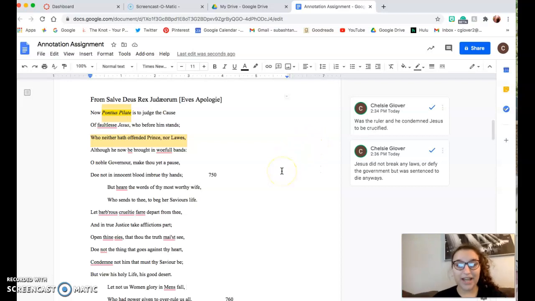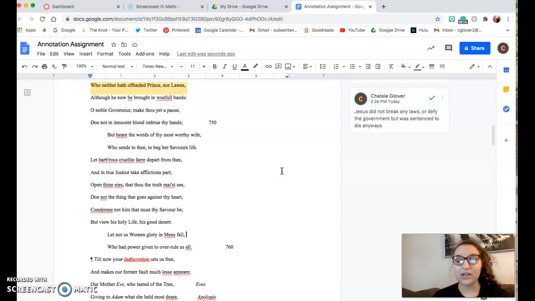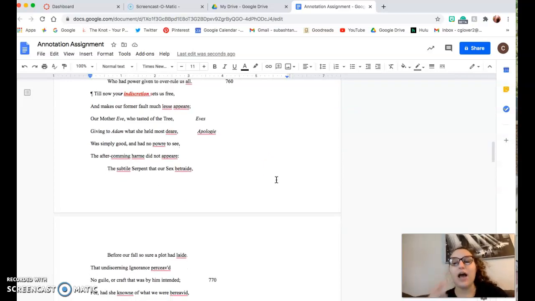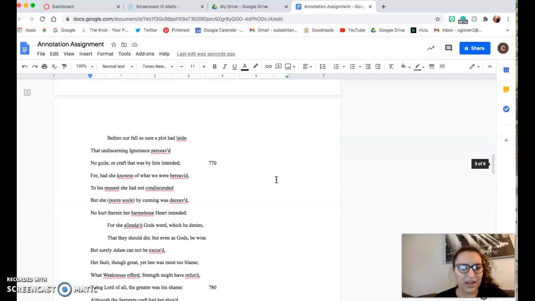Another really important annotation technique is to ask questions. The questions I like to ask are, what does this mean? What did the author intend by this? Not necessarily, what does this word mean? Because if your question is what a word means, you need to go figure that out and put that definition into your annotation. But you can ask a question about symbolism or what the author meant, or maybe if there's a hypocritical part of the text, you can make a question out of that.